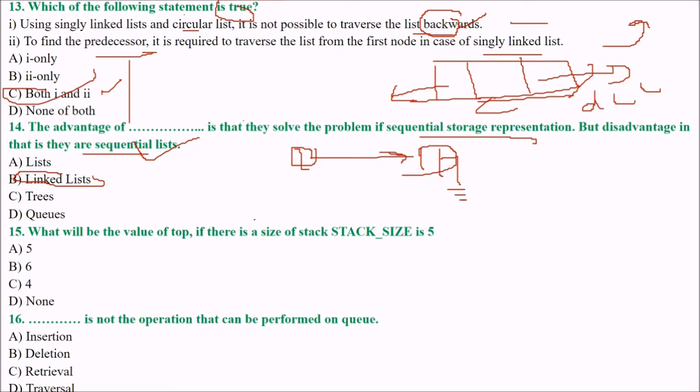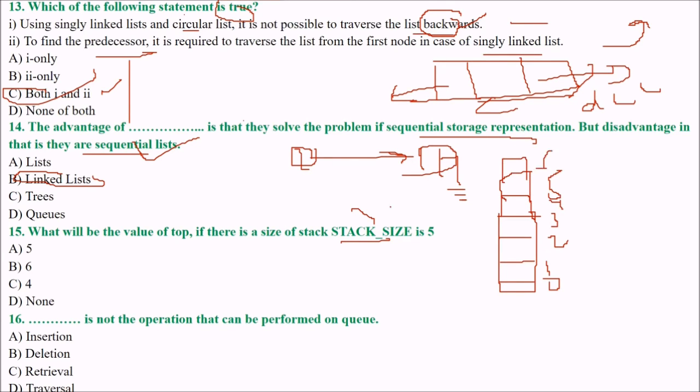What will be the value of top if the stack size is 5? Can you tell me the answer? Assume it to be an array, this is 0, 1, 2, 3, 4, 5.